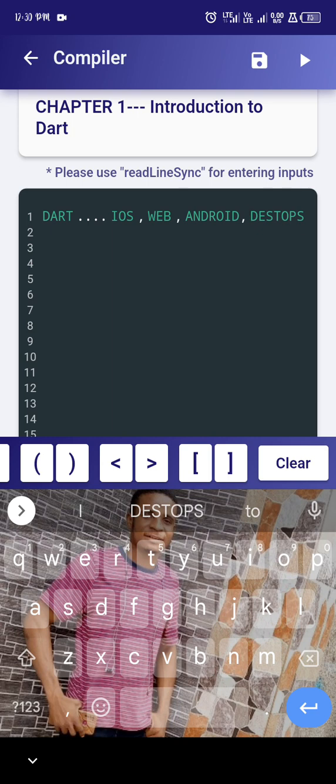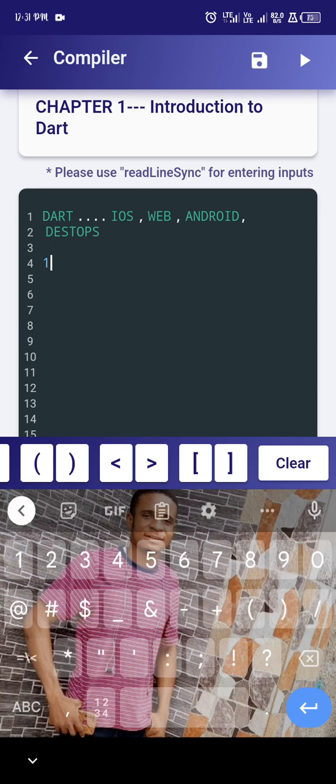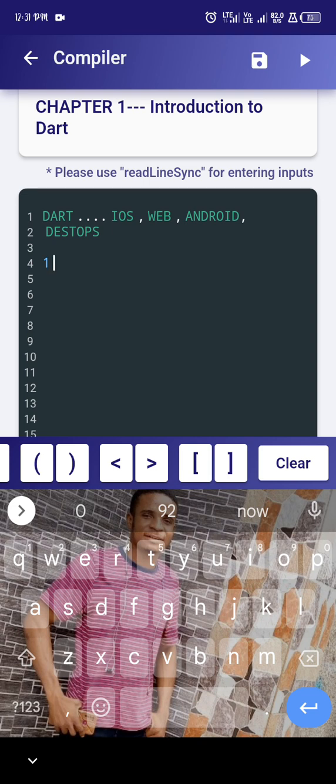A combination of that and Flutter, you can build an app that is fast like this for iOS, for web, for desktop and for Android. Now this app we are seeing here, how do we know it, or which people control it, which people guide this app, what do they say about this app. The first thing I want you to know about this is that Google developed it as a programming language, to help people build apps on Android, iOS, web, desktop and other platforms, etc.